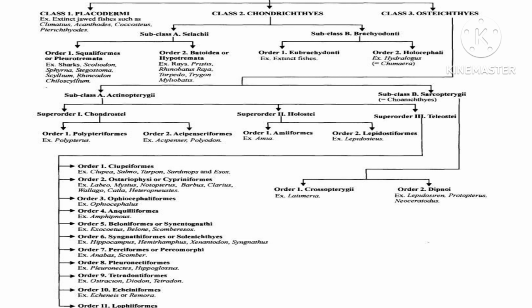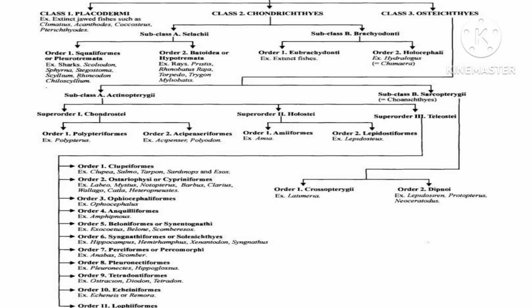The superorder Chondrostei is again classified into two orders. Order 1 is Polypteriformes and order 2 is Acipenseriformes. Superorder 2, Holostei, is again classified into two orders. One is Amiiformes and order 2 is Lepisosteiformes.